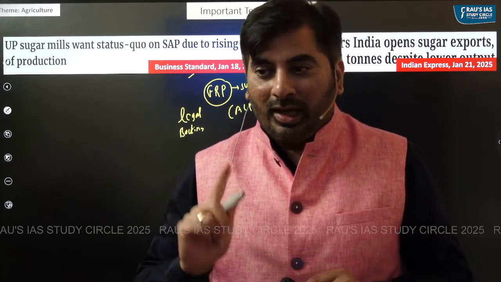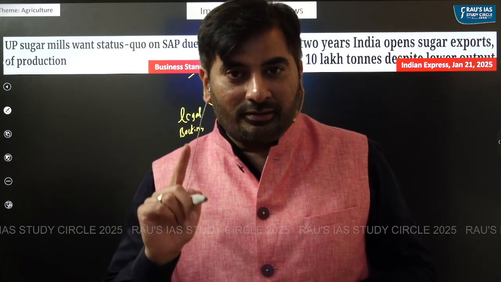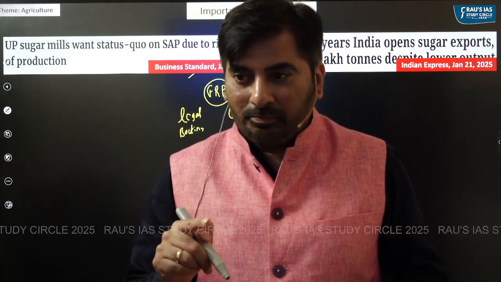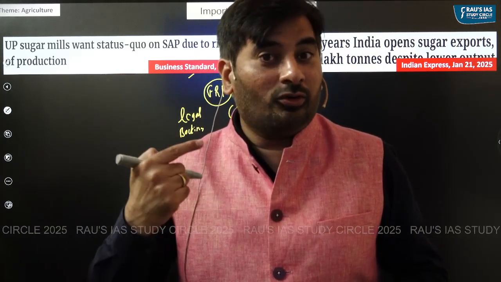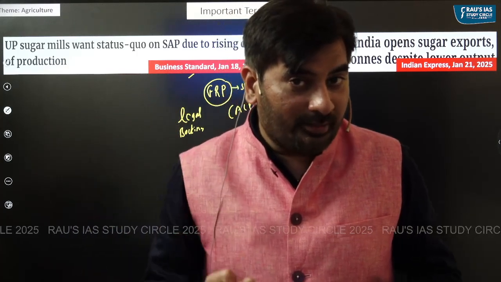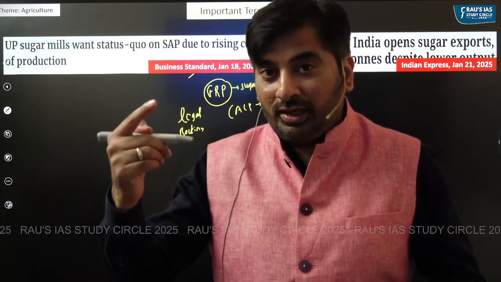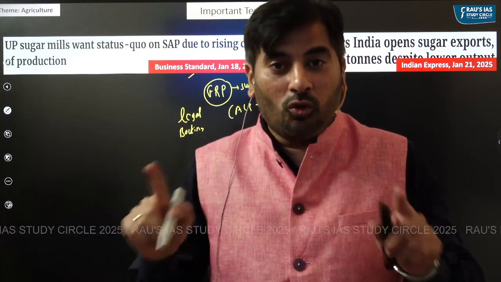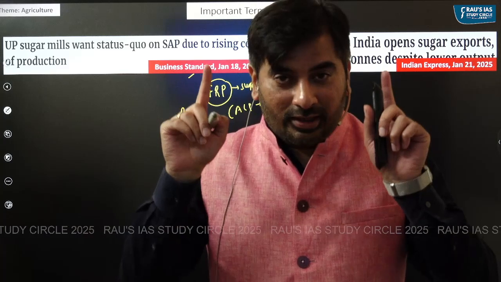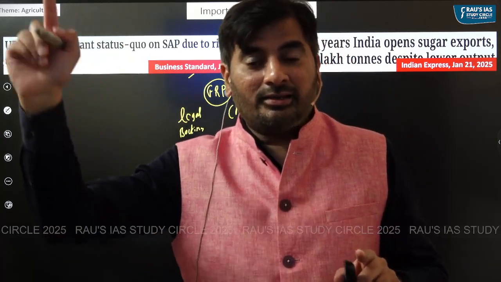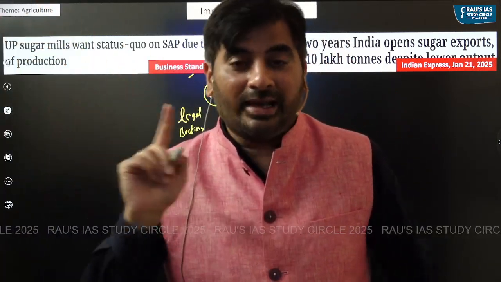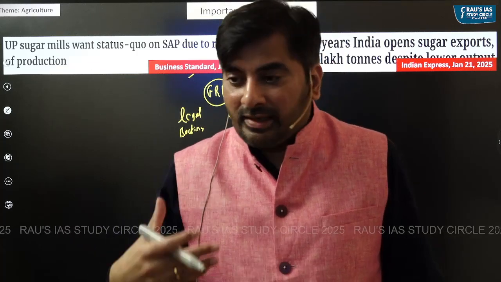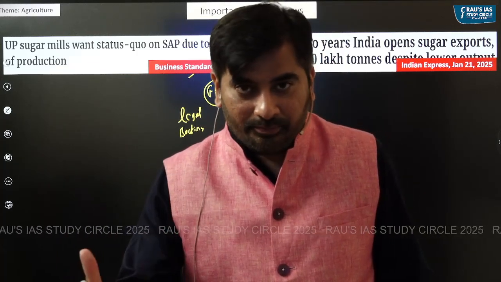Think of it. Can a trader purchase rice below MSP? Obviously, yes, because there's no legal backing for MSP. But can a sugarcane industry purchase sugarcane below FRP? No, because the FRP is declared under the Essential Commodities Act. Central government announces FRP.